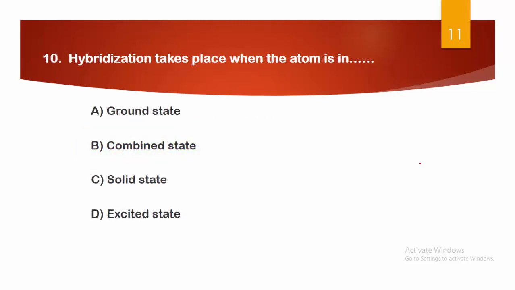Next, hybridization takes place when the atom is in A. ground state, B. combined state, C. solid state, and D. excited state. This is a very simple question. The right answer is option D. It means that whenever the atom is in the excited state, then and only then can hybridization take place.